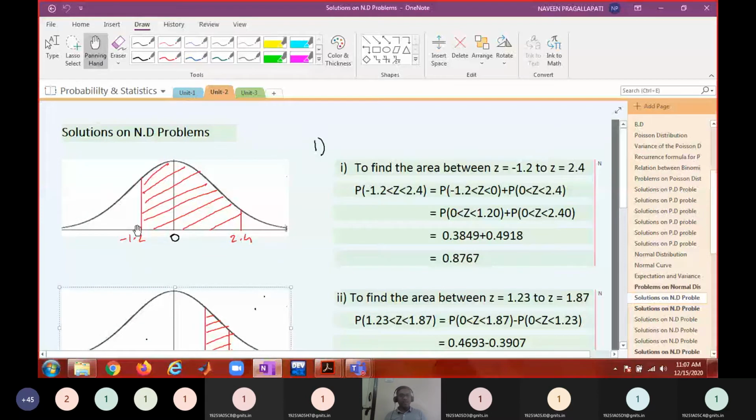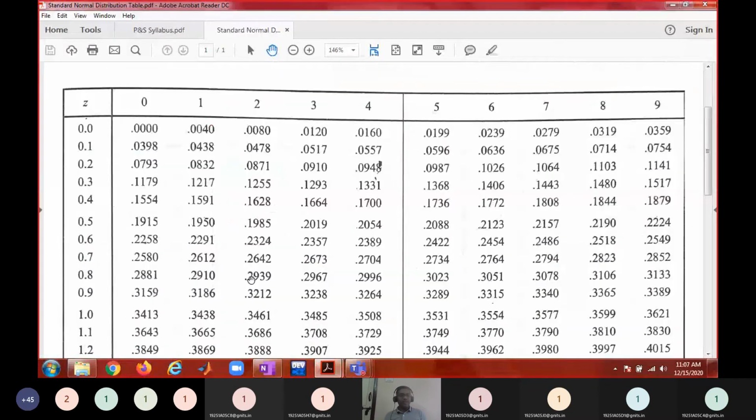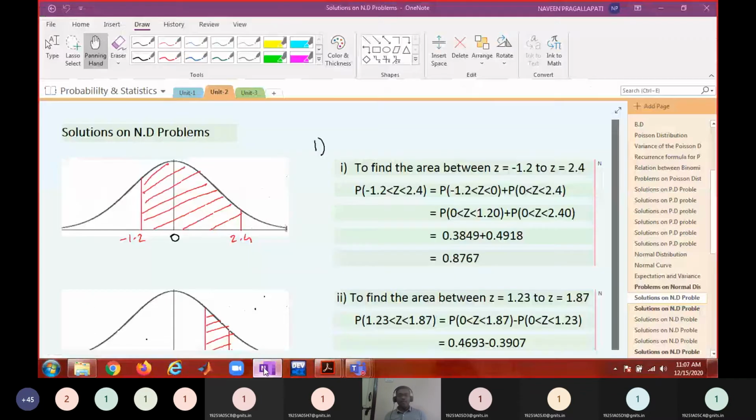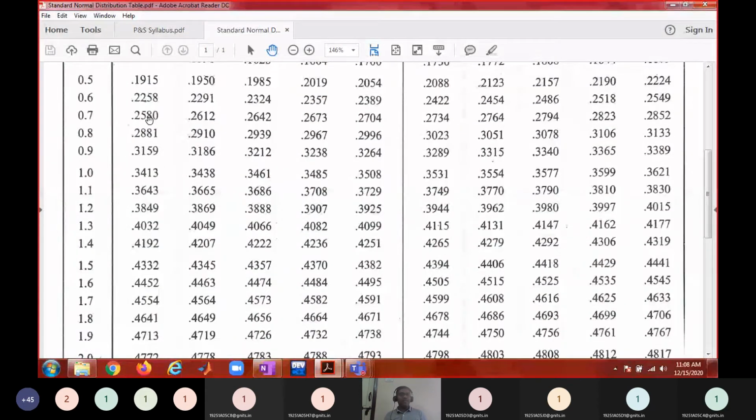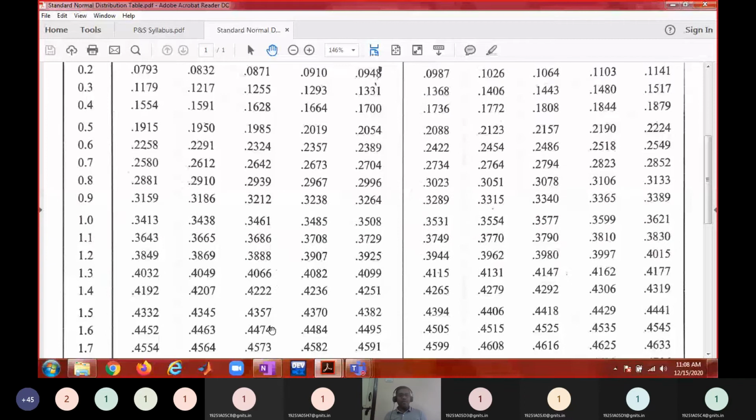If you want the area from minus 1.2 to 2.4, that can be split as minus 1.2 to 0 plus 0 to 2.4. 0 to 2.4 can be computed with the normal distribution table: 2.40 gives 0.4918. Minus 1.2 to 0 can be converted to 0 to 1.2 using symmetry, and 1.2 is 1.20. From the table, 1.20 gives 0.3849.